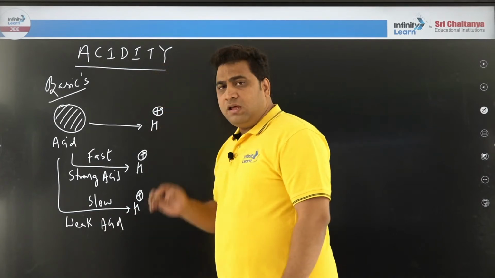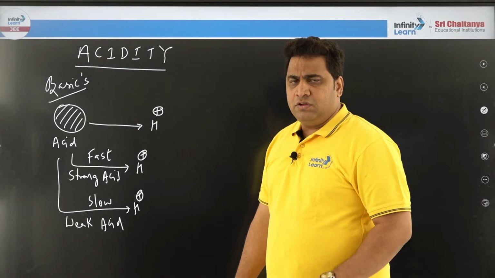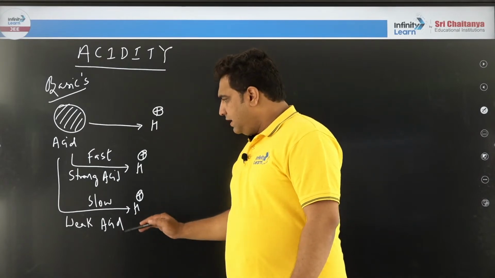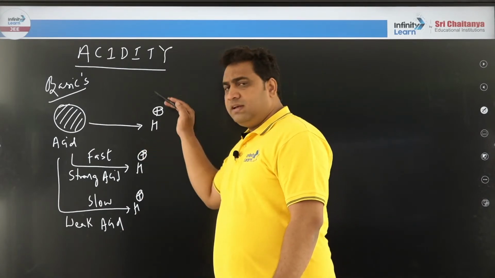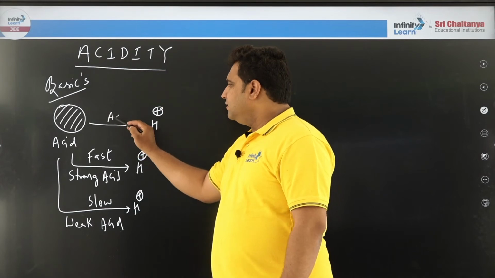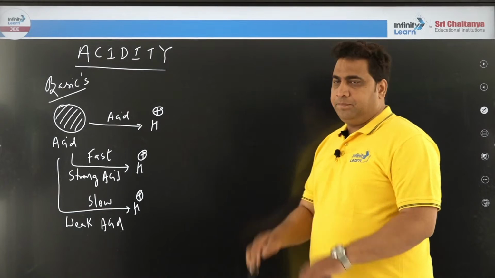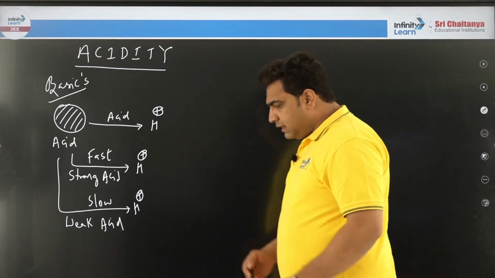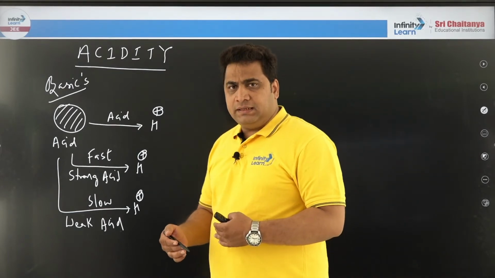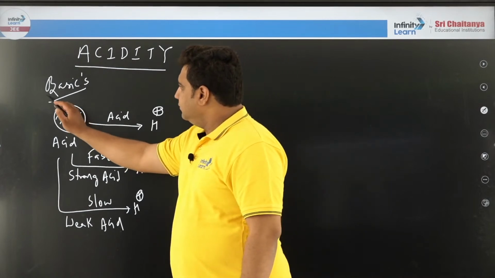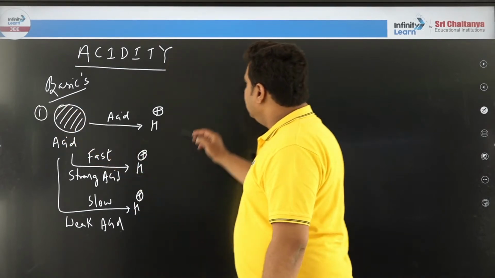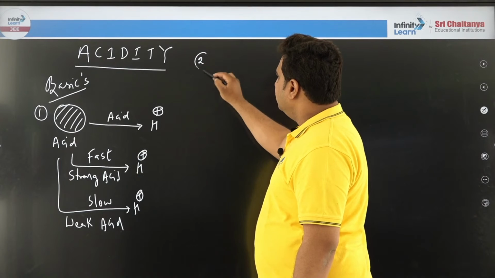So what is the summary here, or the first basic? If any organic compound is able to give H plus, slow is a weak acid, fast is a strong acid; able to give H plus ion, then simply you can call it an acid. This is point number 1. Then the tendency or the ability. Now this is part 1, basics part 1. Now we have to go for part 2.